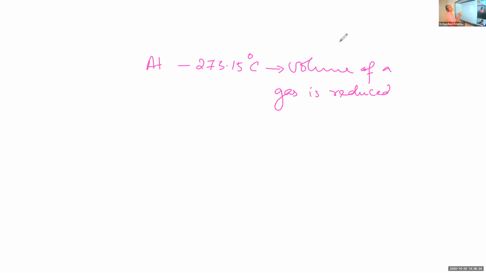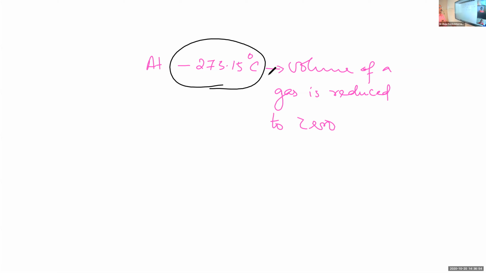At minus 273.15 degrees Celsius, the volume of a gas is reduced to 0. And this temperature, minus 273.15 degrees Celsius.